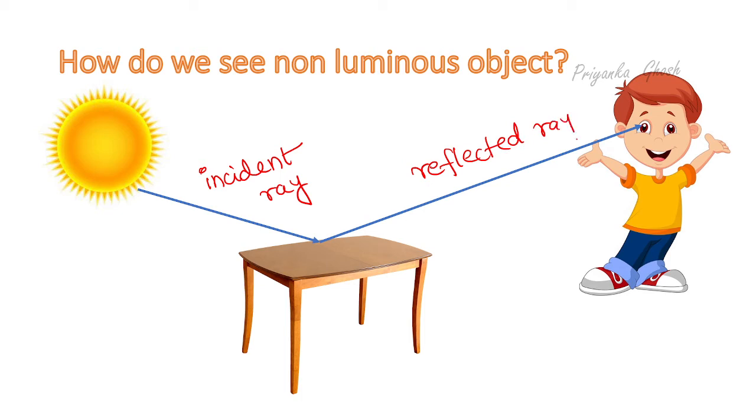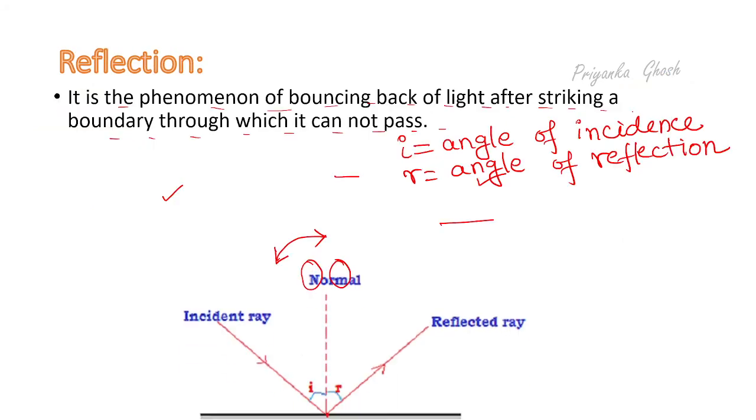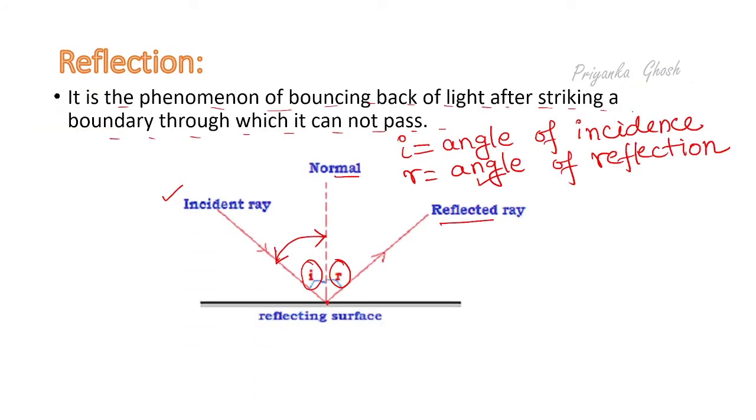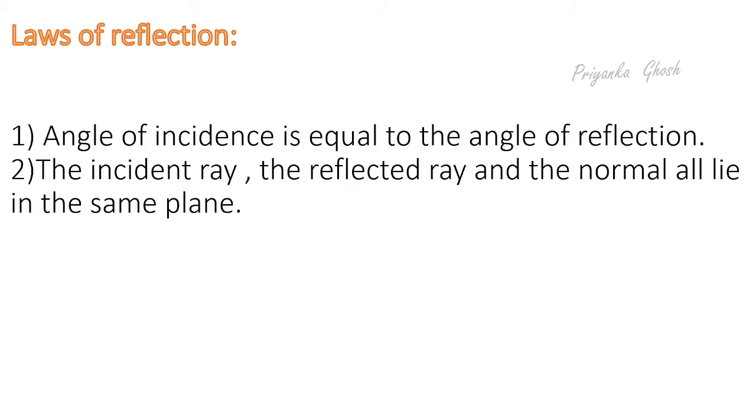I hope you all are getting my point. Now here, after hitting the surface, this incident ray goes to a particular direction. Why a particular direction? Because here light rays follow some rule. What are they? And this is known as laws of reflection.